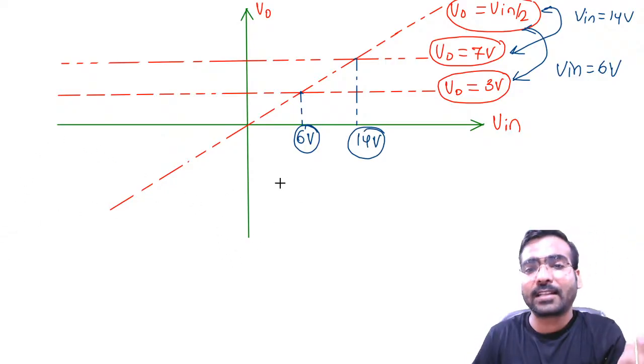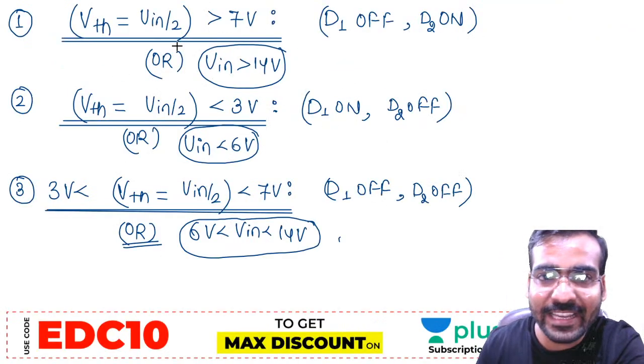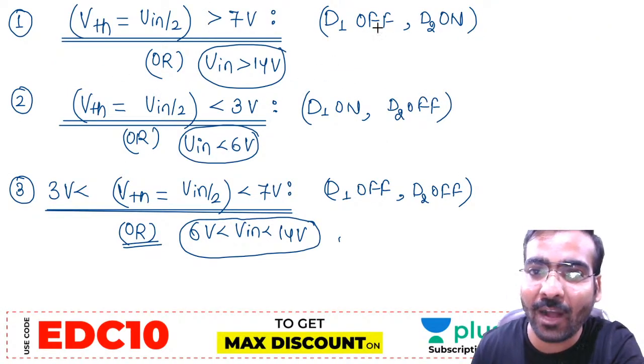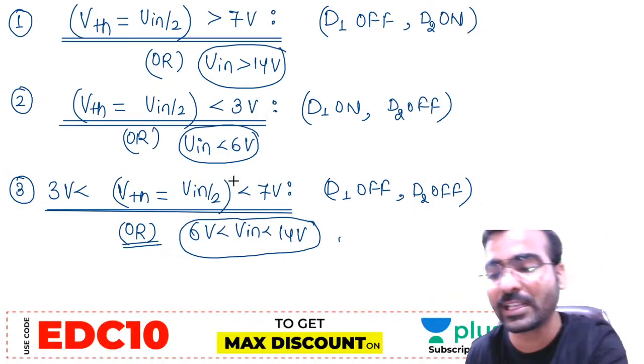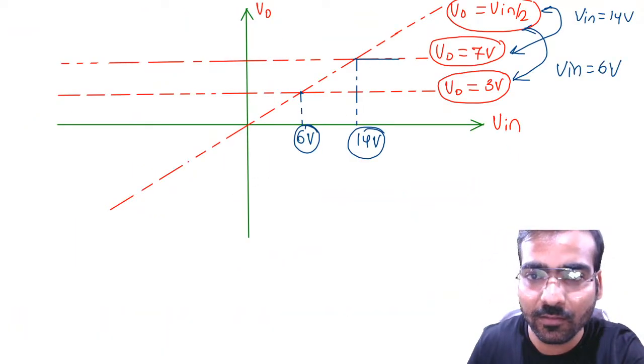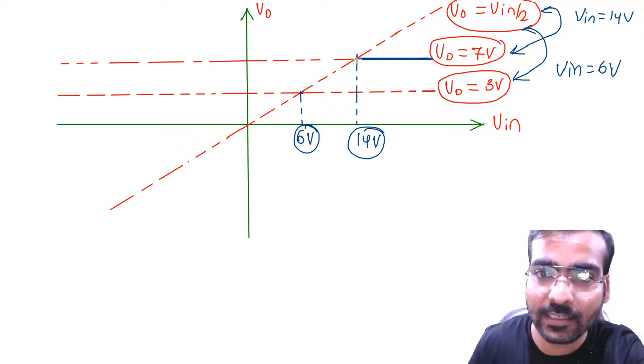What is the transfer characteristics? When Vn is greater than 14 volt, D1 off, D2 on, V0 will be equal to 7. Okay, draw. This is the transfer characteristics.